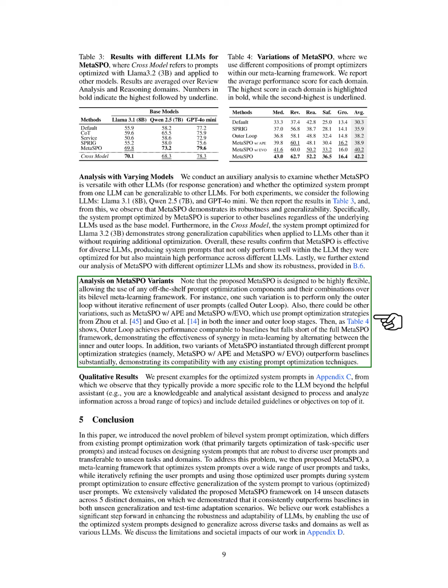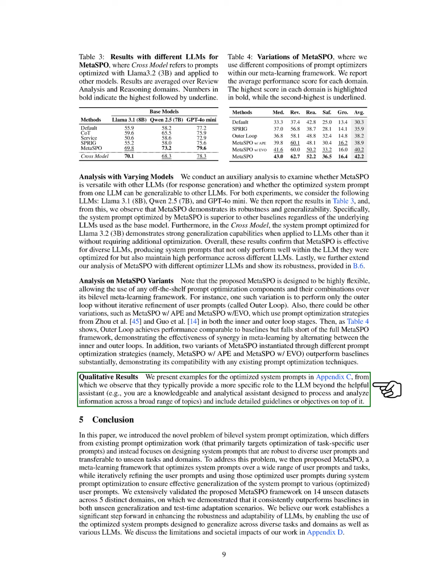In terms of qualitative results, we provide examples of the optimized system prompts. We notice that these prompts typically assign a more specific role to the language model, going beyond just being a helpful assistant. For instance, they may describe the model as a knowledgeable and analytical assistant tasked with processing and analyzing information across various topics, along with detailed guidelines or objectives.